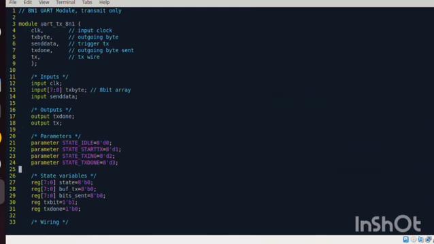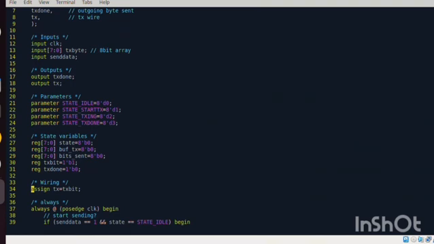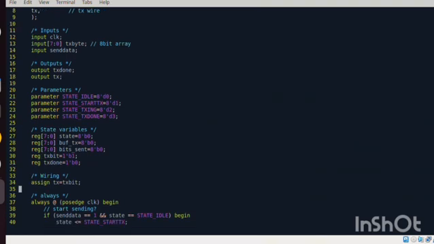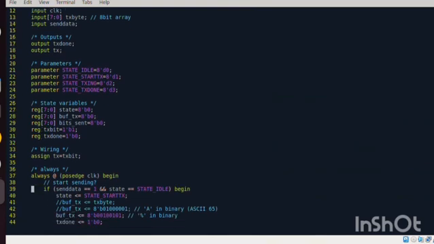Also you can see in the inputs, for input 7:0 tx byte, we're just setting up an 8-bit array. We're going to be invoking that 8-bit array multiple times throughout the code, and then in the 34th line we're just assigning the tx as tx byte.